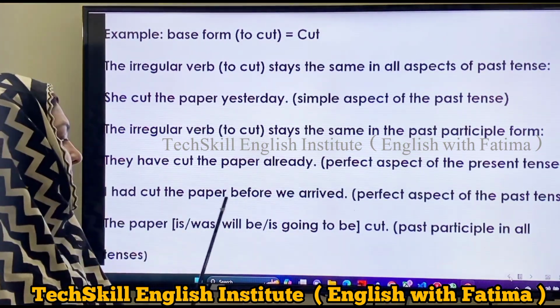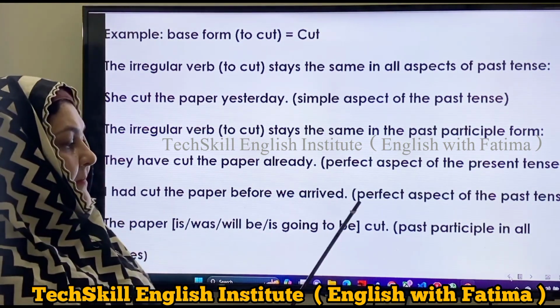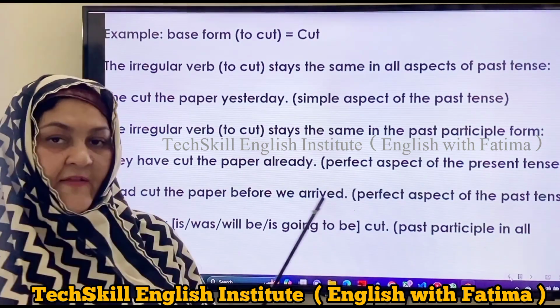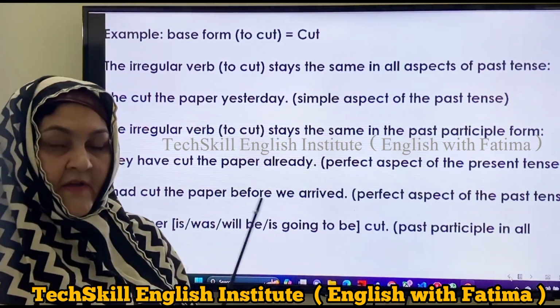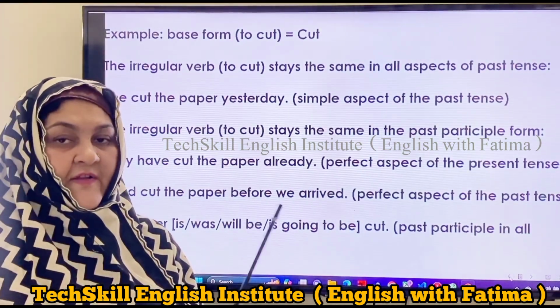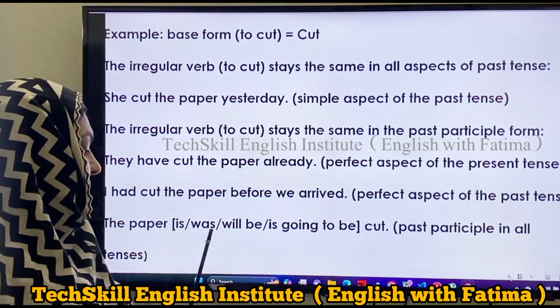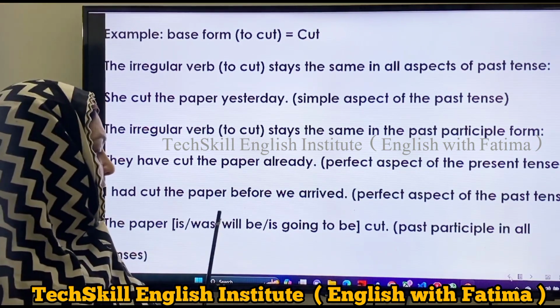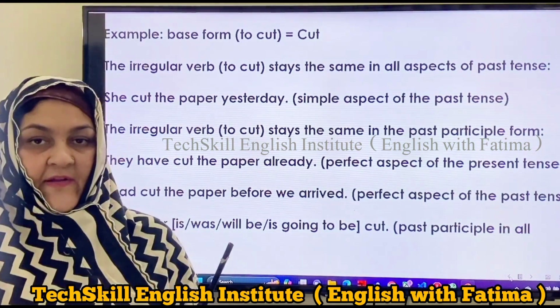I had cut the paper before we arrived. That also uses the perfect aspect of the past tense, because here we can see I had cut. So the past participle form of cut is also cut. The paper is going to be, will be cut. Remains the same in future as well.